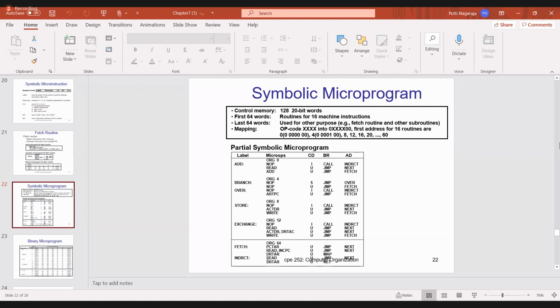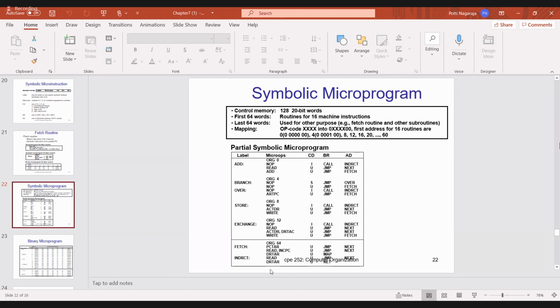Look at the first entry in indirect. Read. Read means you have to read whatever is there. So this is indirect. Indirect is nothing but read, which means you will get the effective address. This is nothing but you jump next.